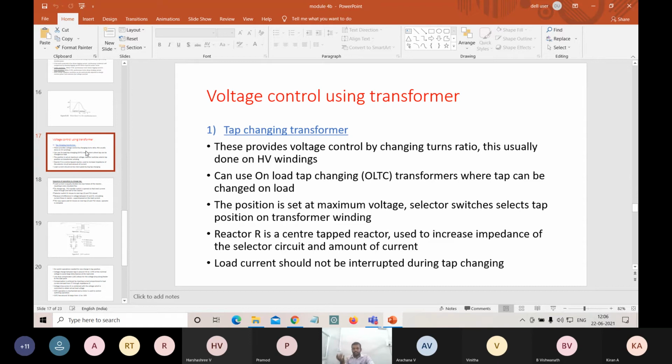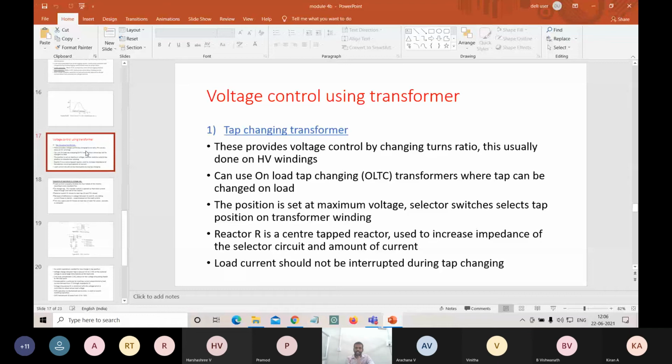In the tap changing transformer, the voltage control is provided by our turns ratio. If you change the turns ratio, either the ratio of voltage, the ratio of number of windings, or the ratio of current, then by changing that ratio we can control the voltage.